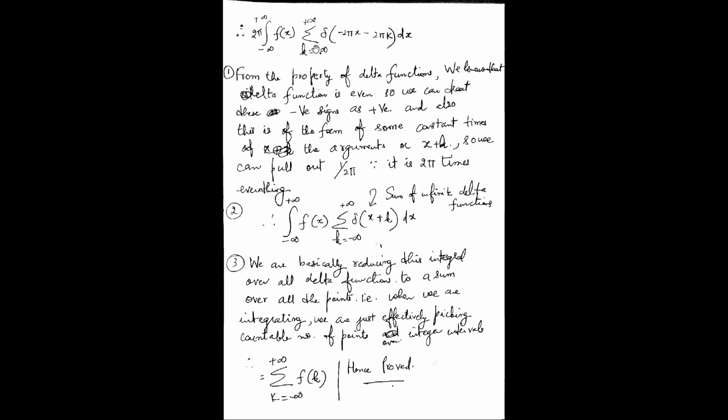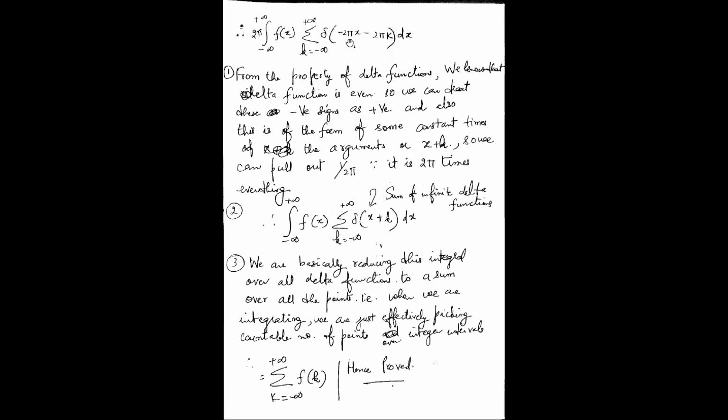From the property of the delta function, we know that when a function is multiplied by the delta function, the delta function is even. The delta function is an even function: whatever is on the left hand side of the y-axis or on the right hand side of the y-axis will be the same. It's an even function, so we can treat these negative signs as positive. And also this is of the form of some constant times the argument, x plus k.